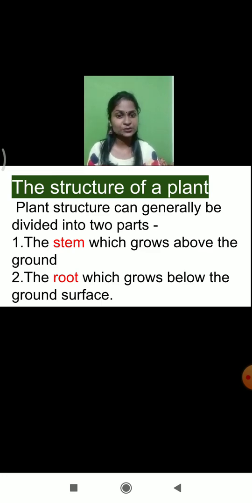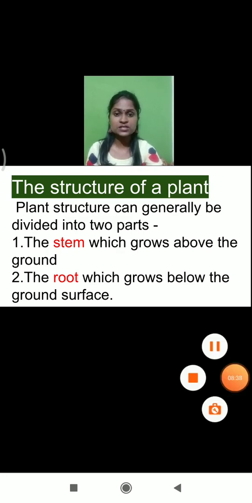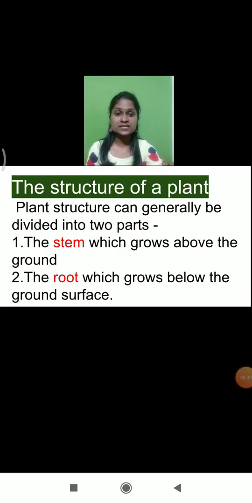Now students, let's learn about the structure of the plant. What are we going to learn today? The structure of the plant. Plants can generally be divided into two parts. You already know the parts of the plant. The one is stem and the second is root.